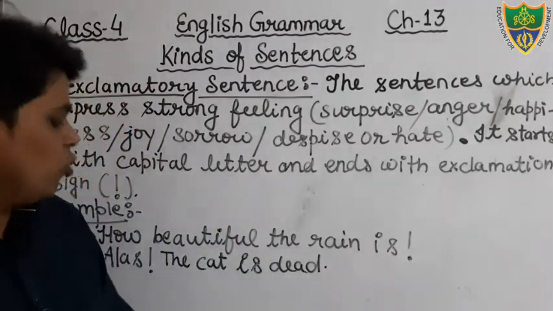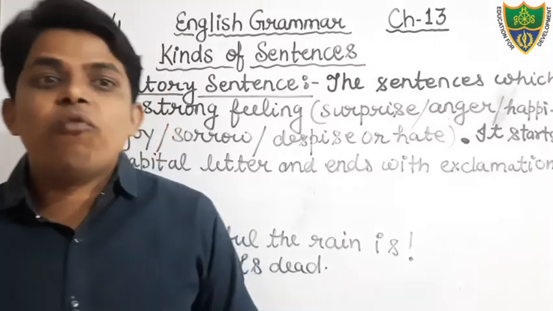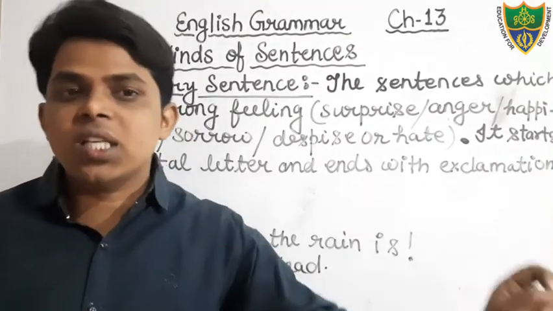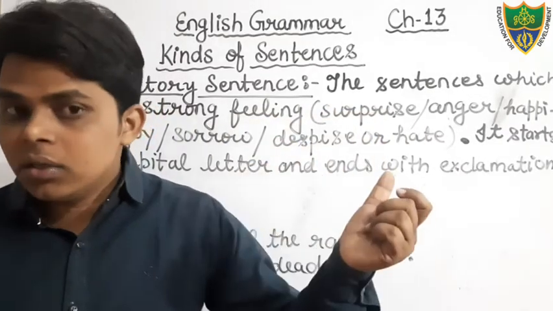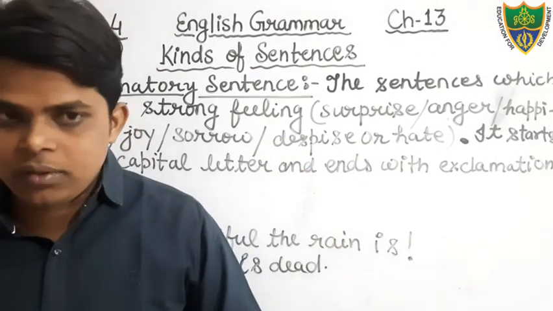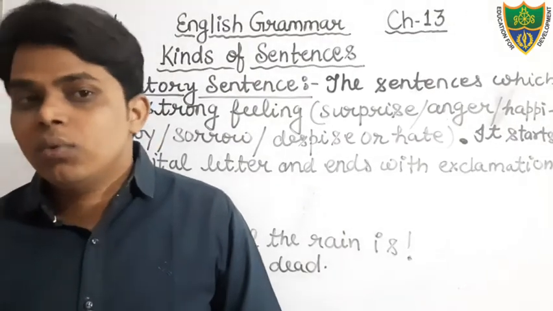Okay? So I hope that you all have understood what is an exclamatory sentence and what is an imperative sentence. Dear students, imperative sentences are used to express an order or command, request or suggestion. And it also starts with a capital letter and ends with the full stop.